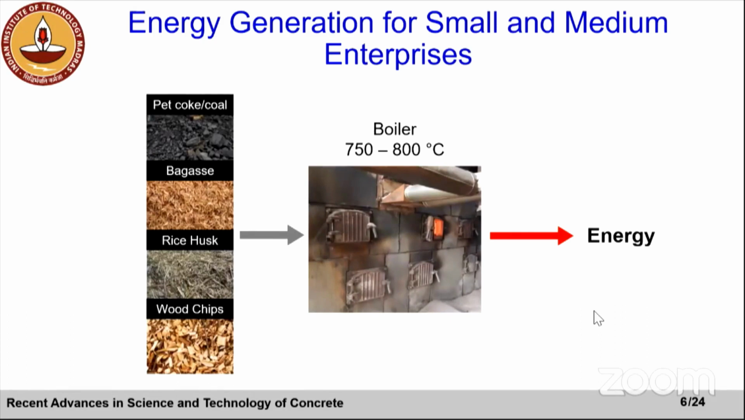And typically, these agricultural wastes have a calorific value, maybe not to the level of coal, but roughly 50% calorific value you can get from bagasse and rice husk. So that's the reason why they are used to get energy. The boilers are at roughly 700 to 800 degrees centigrade temperature, and you get energy out of it.